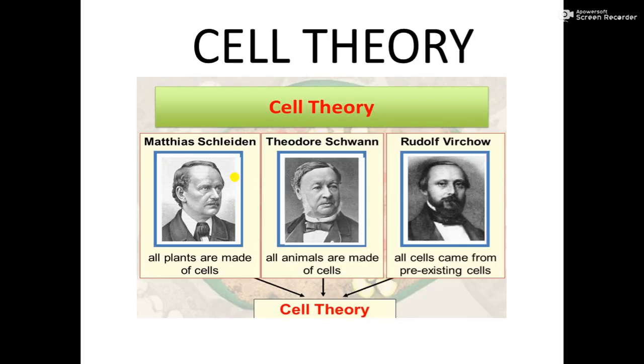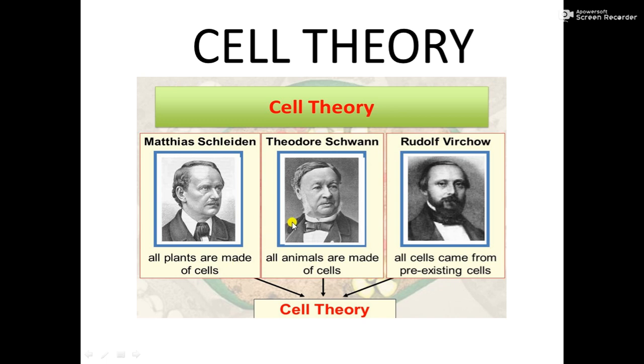Later many scientists worked on this, and among the prominent ones, one is Matthias Schleiden. He is a plant scientist, or botanist. He found that all plants are made up of cells.